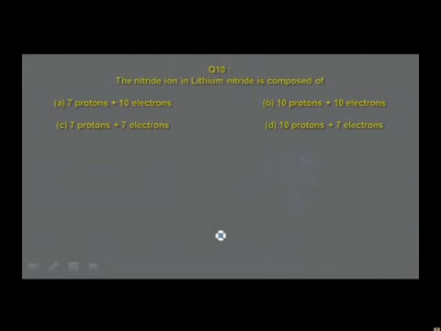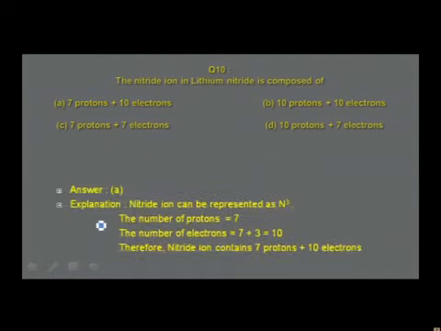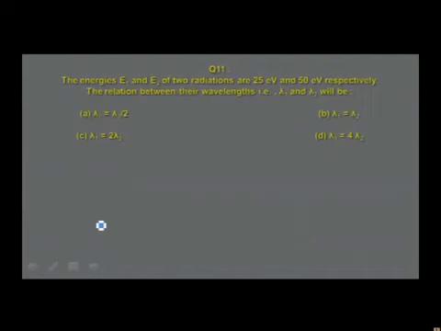So the number of protons, Z, is equal to 7 for nitrogen, and the number of electrons for this particular ion is 7 plus 3 extra electrons, that is equal to 10. So I have given this answer. In the next slide you find the answer: the formula for nitride ion is N3 minus, the number of protons is equal to 7, the number of electrons is equal to 7 plus 3, that is equal to 10. So therefore nitride ion contains 7 protons and 10 electrons.